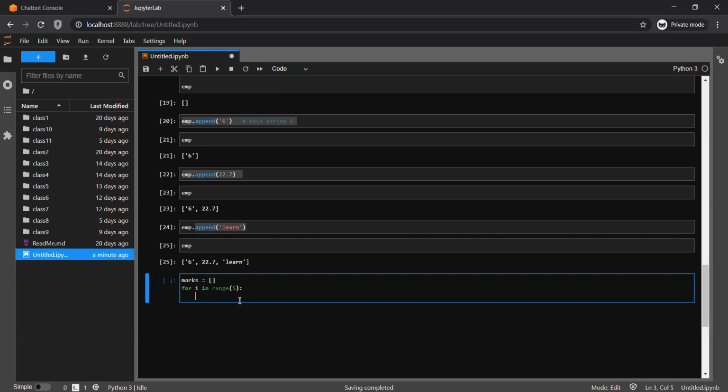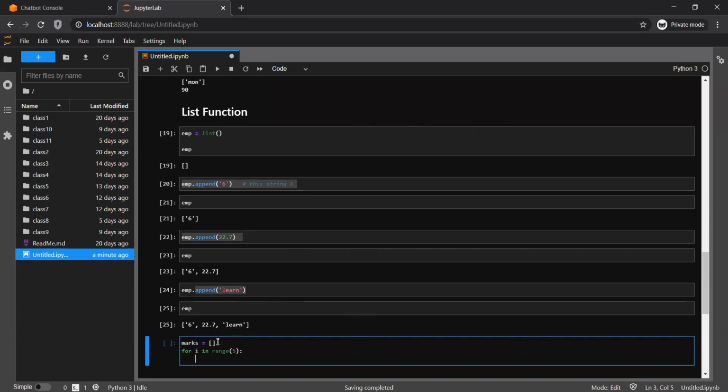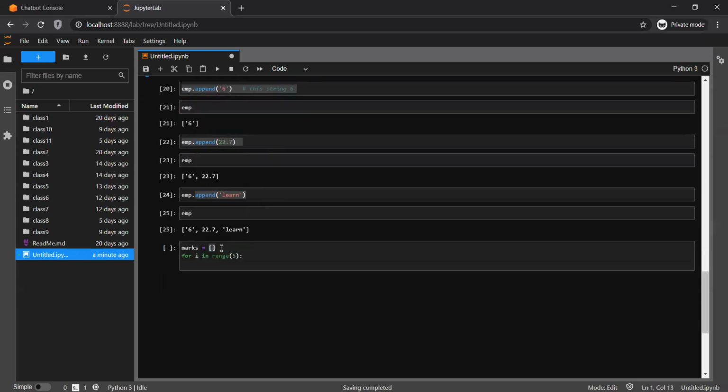Again, you can create it this way, the square bracket way or the list way. But what I have seen, this is much easier, and when you write a big code, it is much more easily identifiable. So square brackets always work there. So suppose marks equal to brackets, that means I have created a list of marks and that is empty right now.